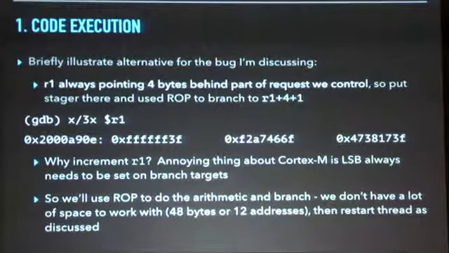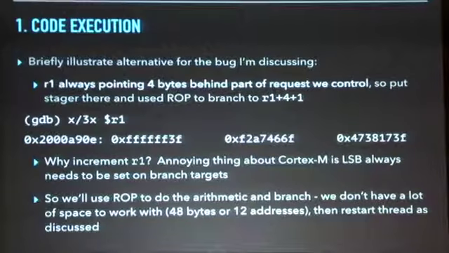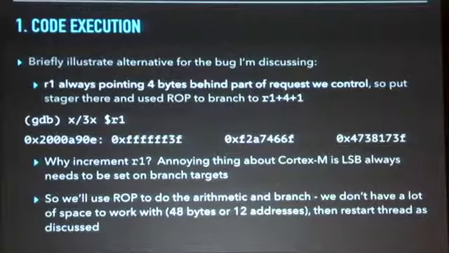The bytes that follow are actually part of the inbound request, and in this case, it's shellcode that we can execute. So instead of hard-coding the address of the payload and trying to reason about whether that's a reliable way to exploit this vulnerability, what we want to do is use ROP to branch to the address in that register.